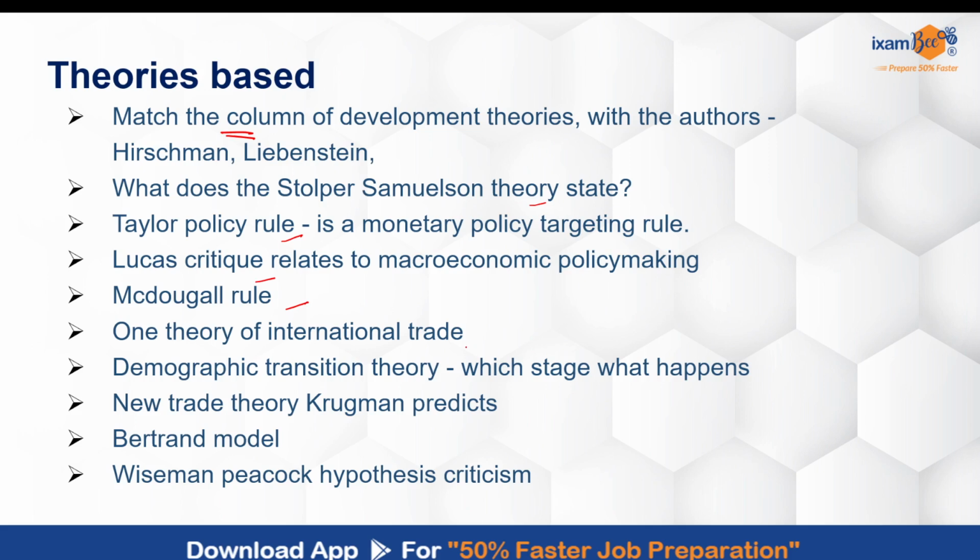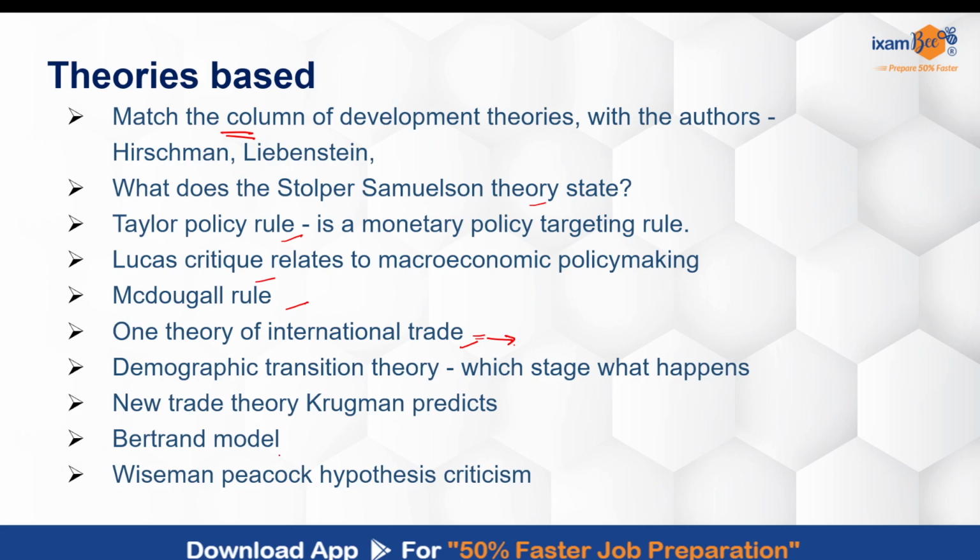There was another theory related to international trade. The exact is not known. Some are mentioning it as the comparative advantage given by Ricardo, and some students have mentioned some others. So if there is clarity, please do write in the comments box which theory was exactly asked in the international trade. There was the demographic transition theory related question and new trade theory by Krugman.